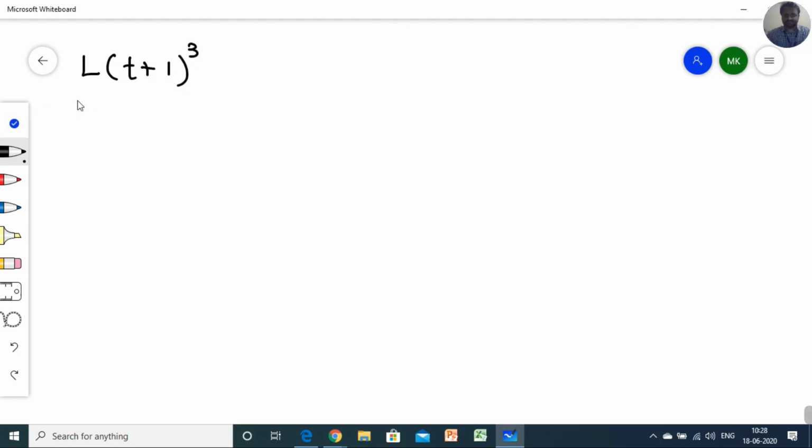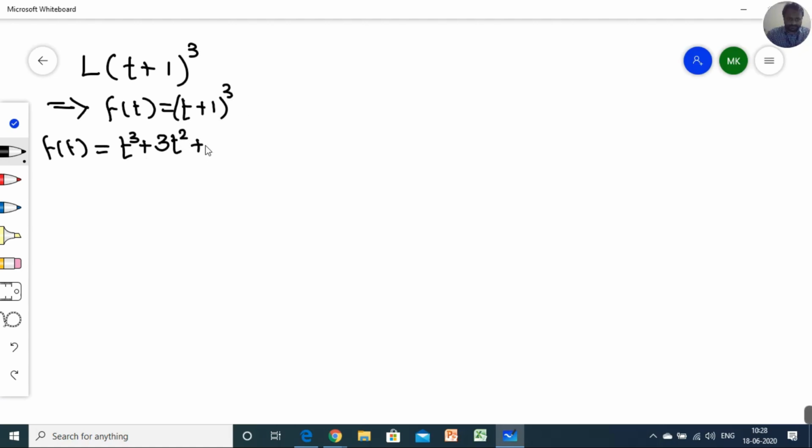This is just a simple example, maybe it comes for 5 marks in your question number 1. T plus 1, you have to just expand this part. So I'm taking f of t is equal to t plus 1 the whole cube. So f of t is equal to t cube plus 3t square plus 3t plus 1.